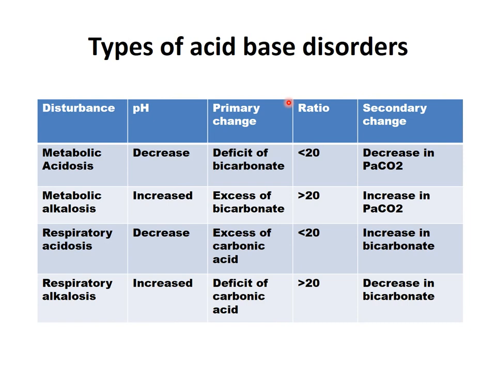The types of acid-base disorders are mainly four. Metabolic acidosis: primary pH decrease, primary change is a deficit of bicarbonate. As the numerator is decreased, the ratio is less than 20, and the secondary change, a decrease in PaCO2, starts, as we have already seen. Metabolic alkalosis: increase in pH, excess of bicarbonate. Here, as the numerator is more, the ratio is greater than 20, and the secondary change or second defense mechanism, an increase in PaCO2, starts.